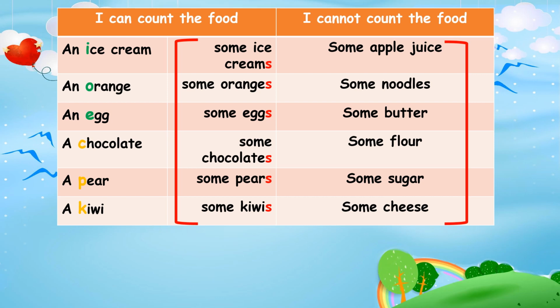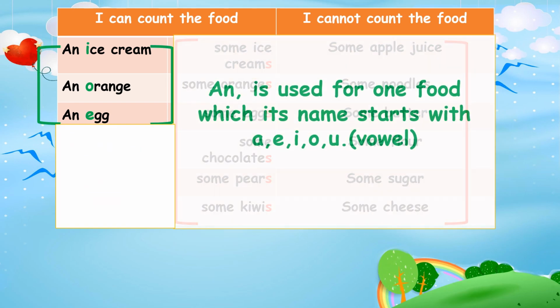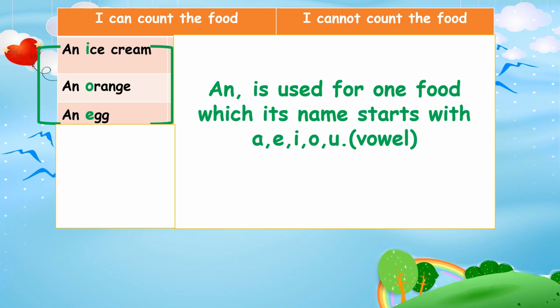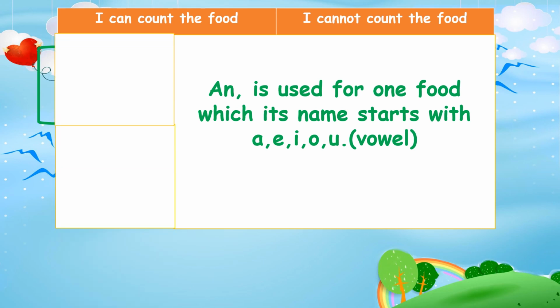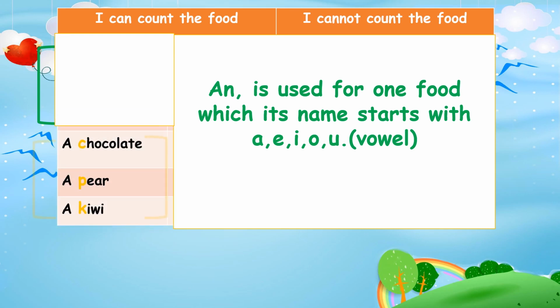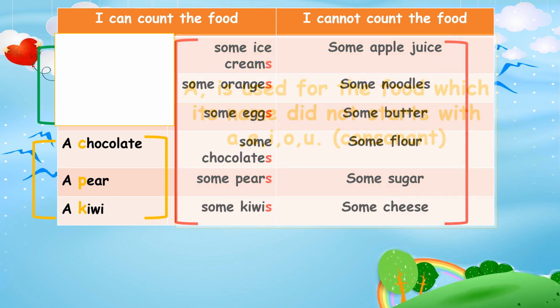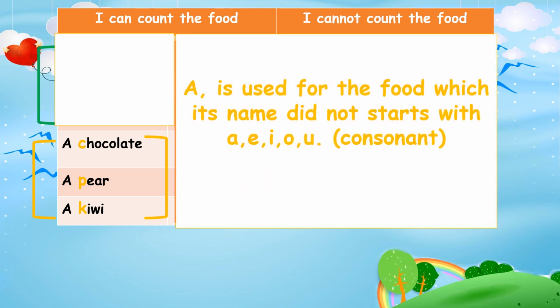As you can see, these foods start with A, E, I, O, U. On the other hand, a is used for the food which their names do not start with A, E, I, O, U. Some examples are a chocolate, a pear, a kiwi.